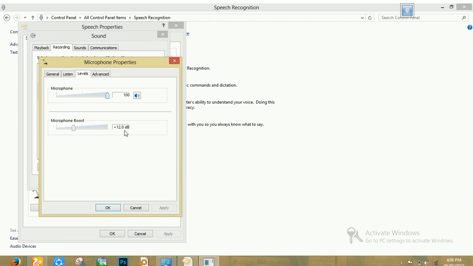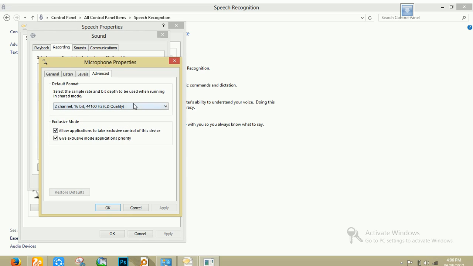You can see I've already fixed it, so I have plus 12 decibels. In your case it might be set to 24 or 36, so you can see the noise coming in. If this is the case on your PC, you can reduce it to 12. If you turn it to 0, the sound will be really low, so you have to turn it to 12 decibels. So don't alter this too much, or you can completely turn off your microphone.